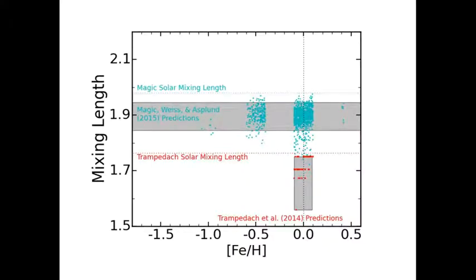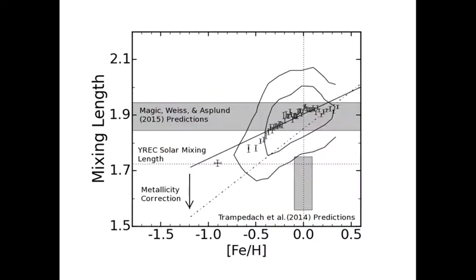We suspect the offset in temperatures of the models is due to our assumption that all stars have the same convective efficiency as the Sun. Three-dimensional simulations of convection predict this convective mixing length should vary as a function of temperature, metallicity, and gravity. And so we fit for each star in our sample the mixing length we would have predicted from the three-dimensional models. We also calculate for each star in our sample the effective mixing length we would need to make the model temperatures agree with the observations. This produces a metallicity-dependent effective mixing length, which is interestingly discrepant from the predictions of the three-dimensional models, something that is worthy of further investigation.